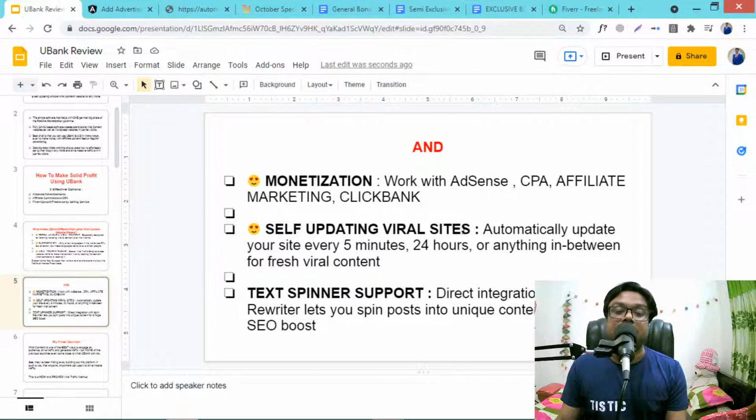And self-updating viral sites automatically update your sites every 5 minutes, 24 hours, 365 days a year. It will update your site with fresh, unique, SEO friendly content. And text spinner support, that's why it will create SEO friendly, unique, viral content. It will spin your post to make it unique content for a huge SEO boost.